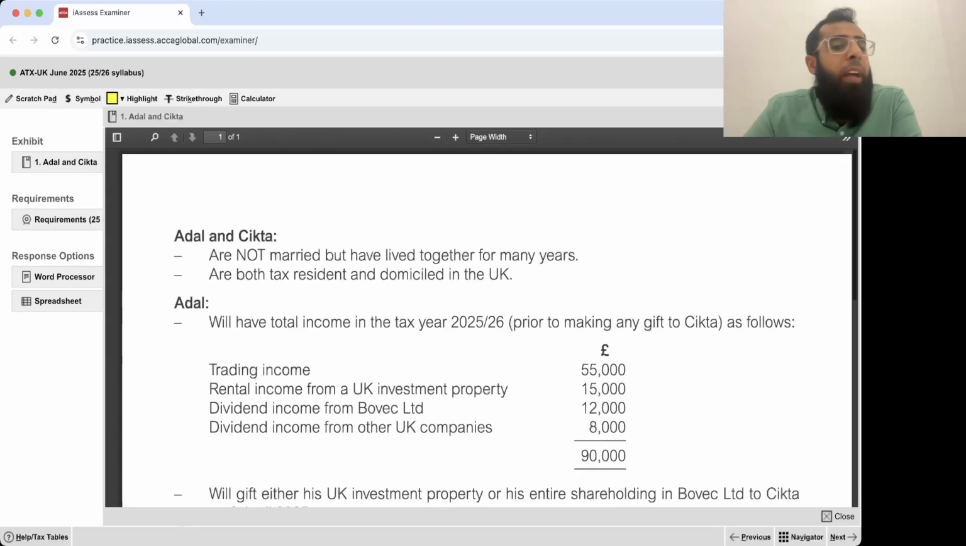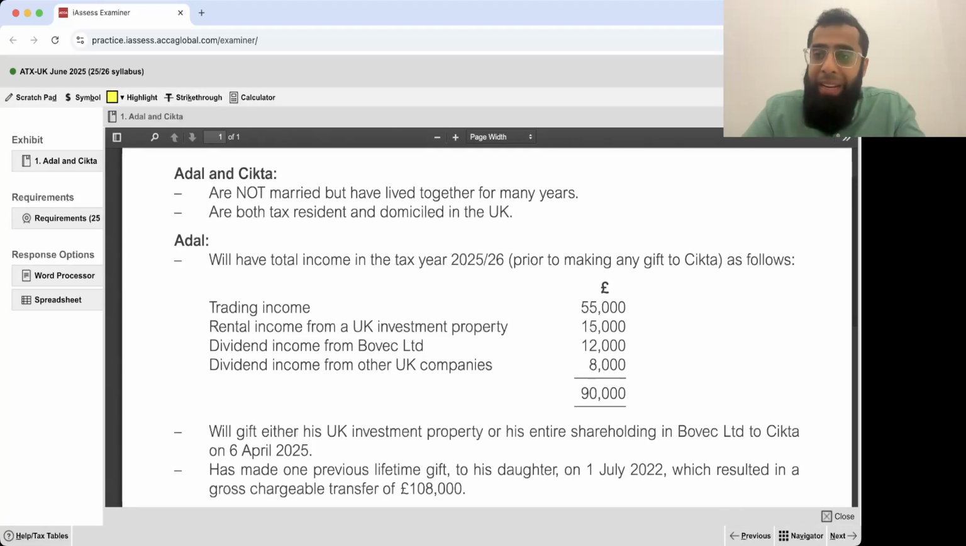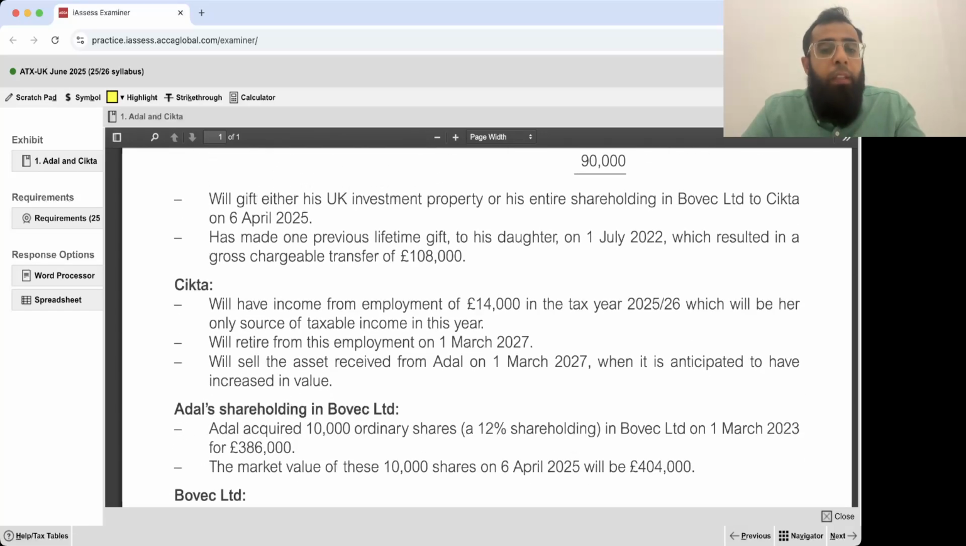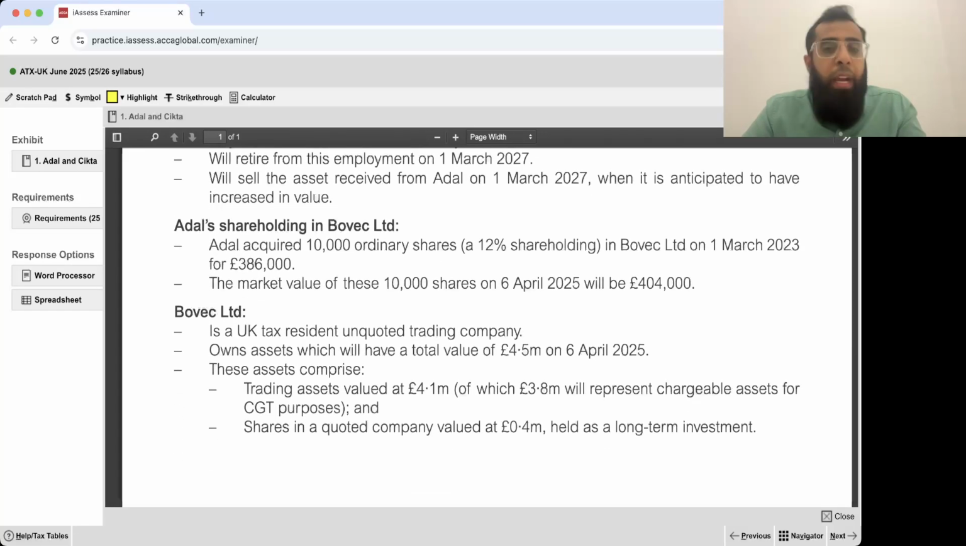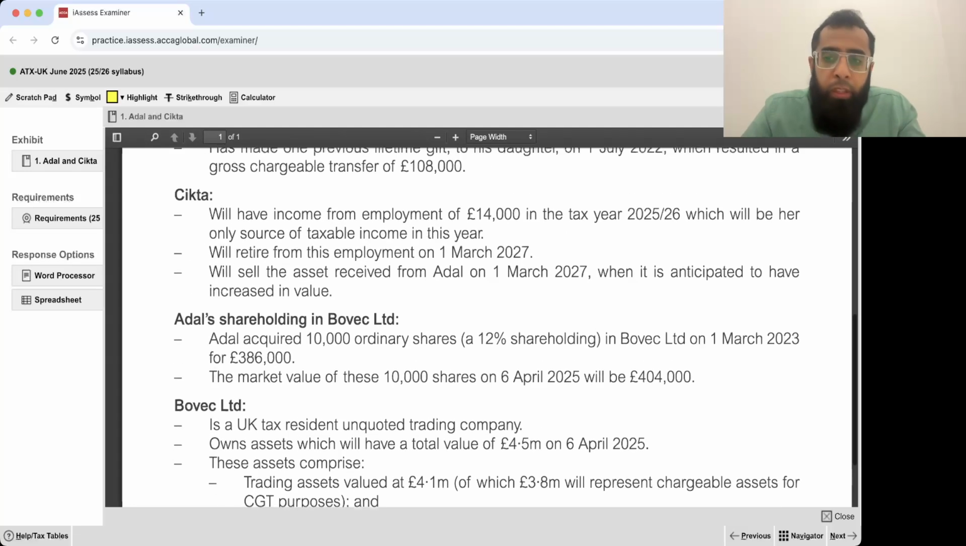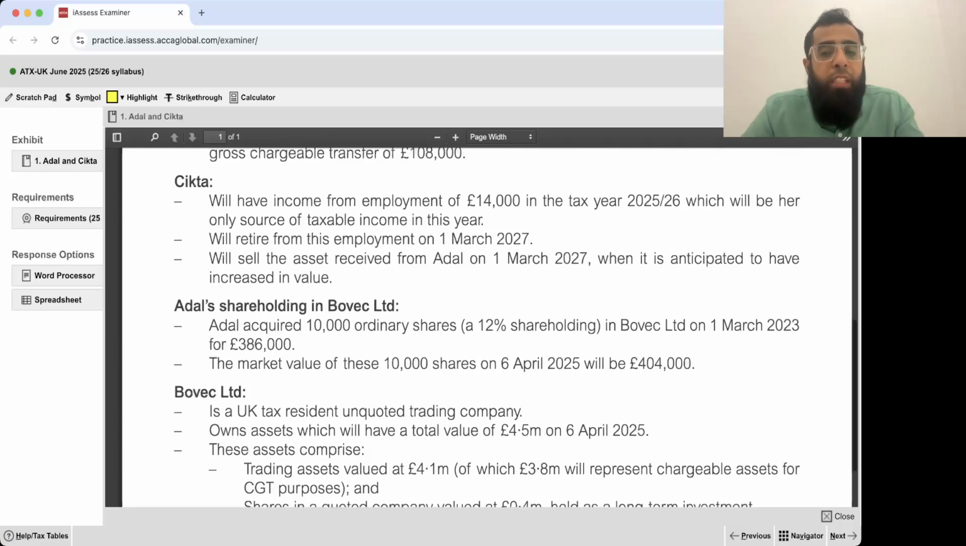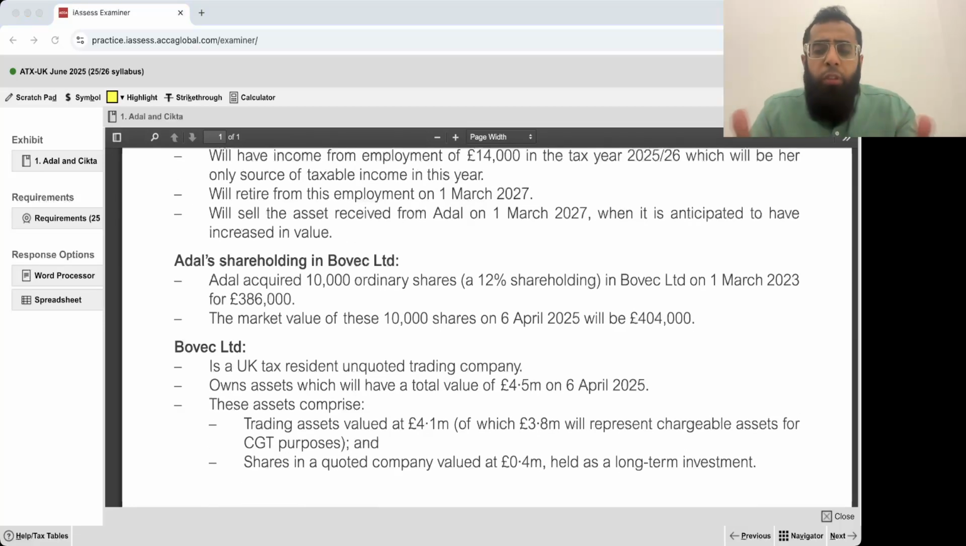So this is the entire detail: income details about Adil, income details about Sitka, and valuation details about the shares. The valuation details about the investment property are not available. Only the details about the share valuation are given. So that's the entire exhibit which is provided to us.